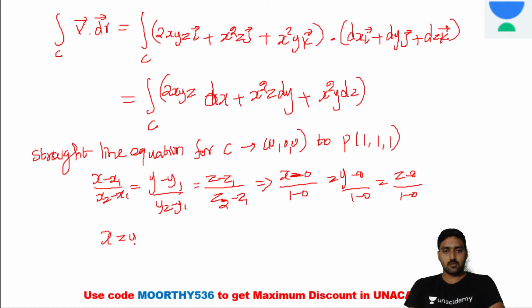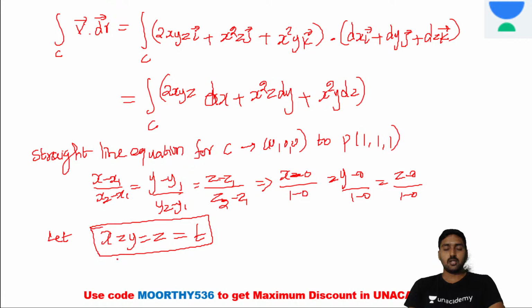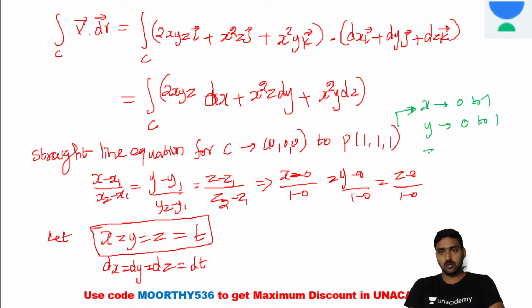So x is equal to y is equal to z. Let it be equal to t. Now differentiate on both sides: dx is equal to dy is equal to dz is equal to dt. What about the variation of t? x varies from 0 to 1, y varies from 0 to 1, z varies from 0 to 1. Therefore, t also varies from 0 to 1.